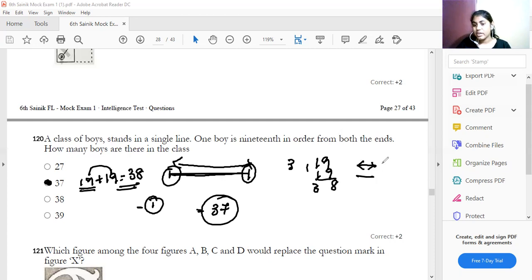Add the total number of students and then plus 1, you will get 19. Therefore, which one is the answer? Therefore, option B is your answer. Understood now? Yes.